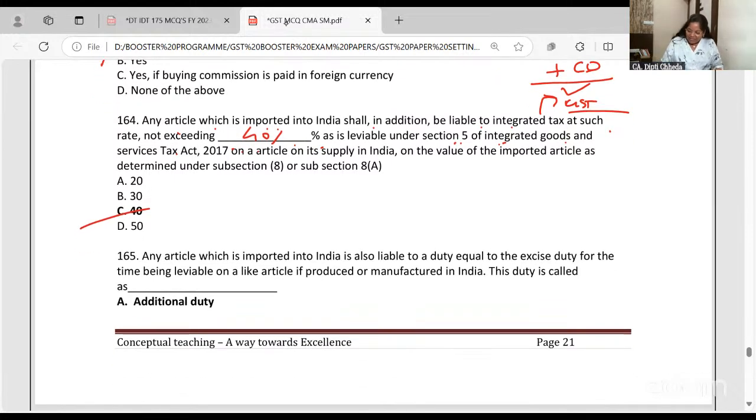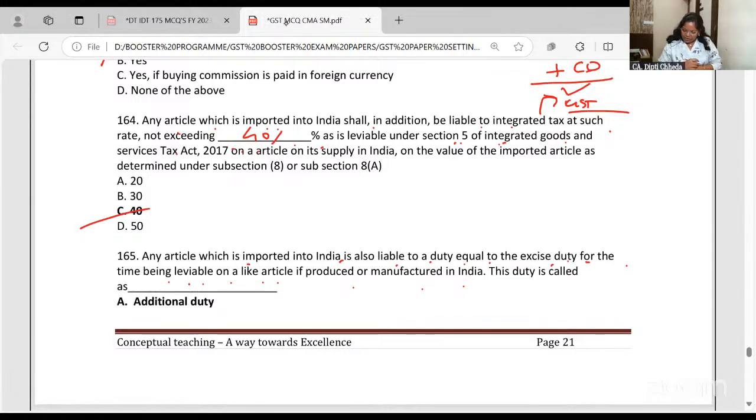Any article which is imported in India and is also liable to a duty equal to the excise duty for the time being leviable on a like article if produced or manufactured in India. This duty is called as?